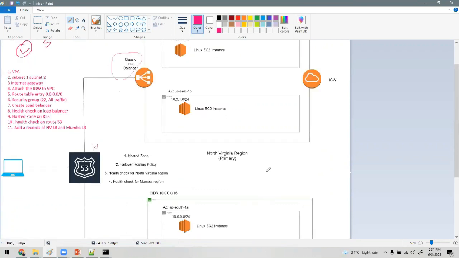I have the playbook for both of the regions, but I just did it for the North Virginia region manually.